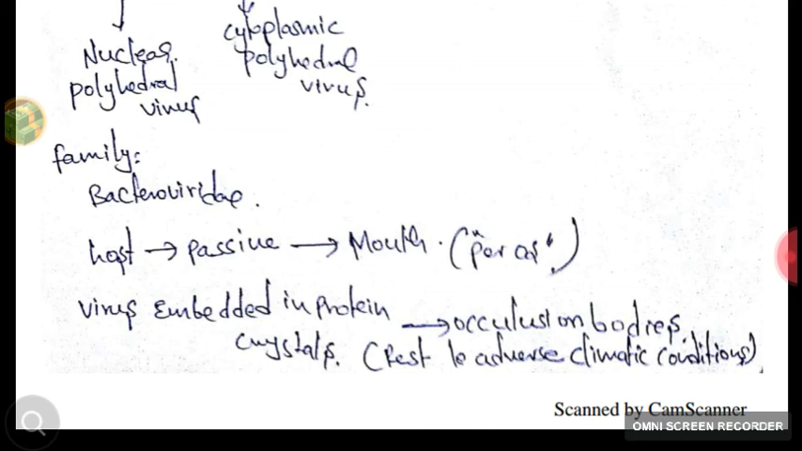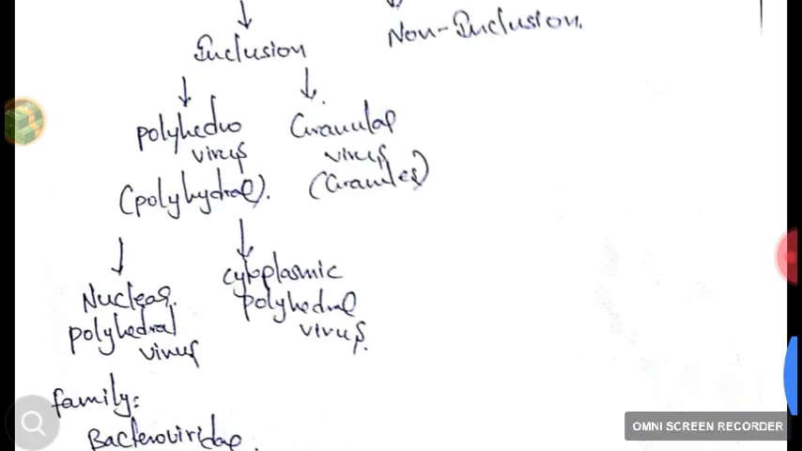Virus embedded in crystals are called occlusion bodies, which are resistant to adverse climatic conditions, similar to the spores and cysts of bacteria. Under unfavorable conditions, the bacteria will form the cyst. In the same way, the virus will form the occlusion bodies, meaning the virus embedded in the protein crystal. It is resistant to adverse climatic conditions.